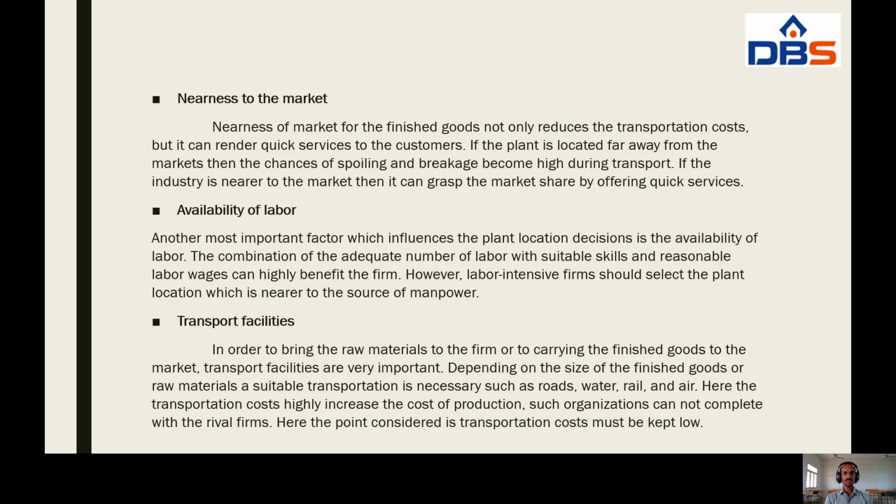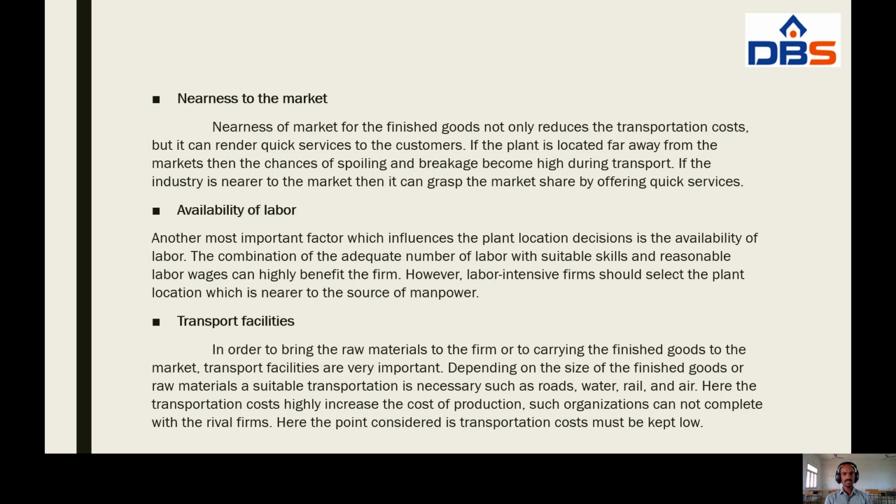Here, what we have to understand: nearness to the market means the plant is located near the market, and it is a benefit to us. It helps us understand what changes are happening in the market.